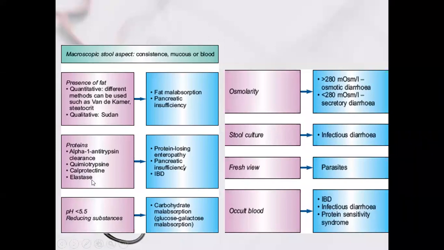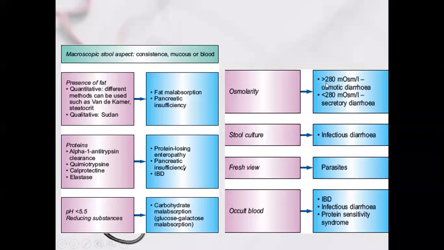Alpha-1 antitrypsin, calprotectin, and elastase are for protein-losing enteropathy and pancreatitis, and stool pH is important. Acidic, less than 5.5, suggests carbohydrate malabsorption. If the stool reducing substance is positive, then this is lactose intolerance. So you will look for glucose, galactose, and lactose absorption to identify the cause.